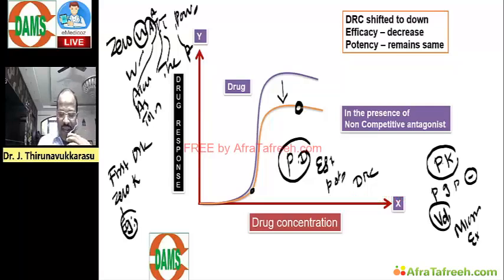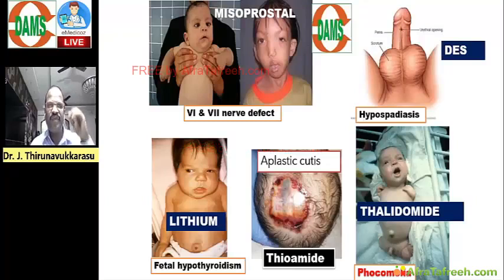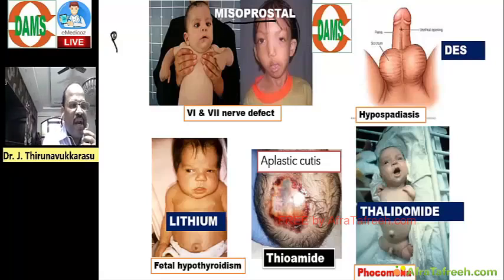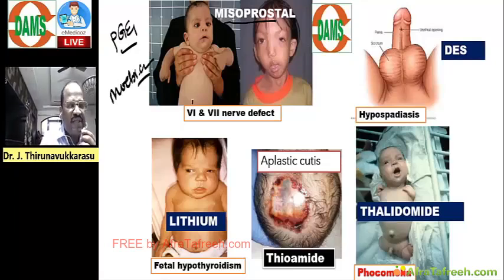One more thing in ADR. This is again a very important question. They may give some clinical history and then ask an adverse reaction based question. The commonly asked adverse effects, especially teratogenicity, include misoprostol, very important. Misoprostol, a prostaglandin E1 analog, is a teratogen that causes Mobius syndrome, where the baby is born with 6th and 7th cranial nerve defects.